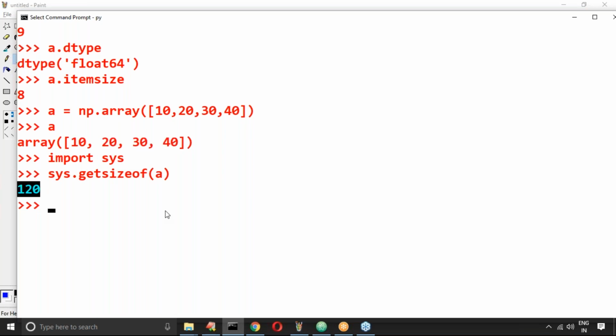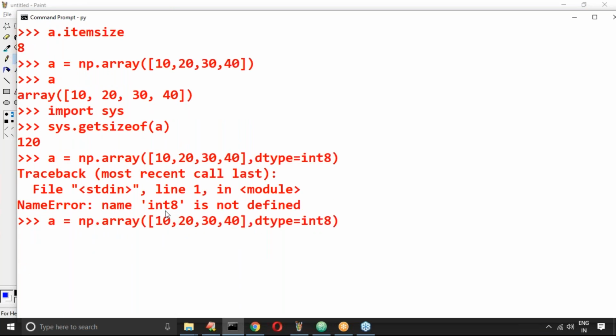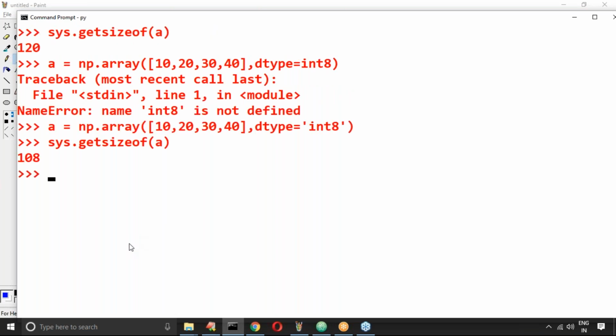Now let me take the same array, but now dtype is equal to int 8. Int can be recognized because it is Python standard. Int 8 I took. Now observe, sys.getsizeof(A).